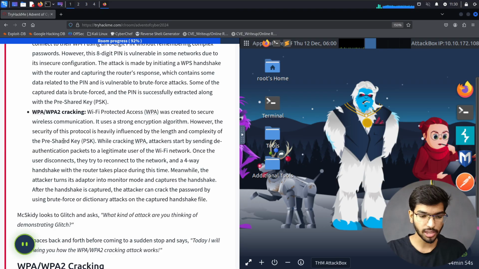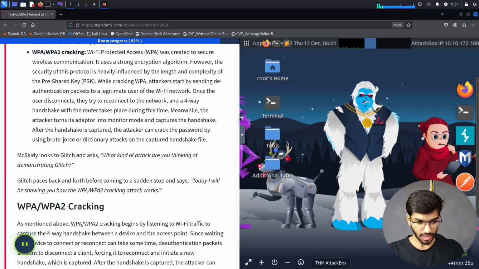The same thing happens with WPA, but we have a four-way handshake between the client, the router, and the system that is trying to connect, which is the client. Now, between the client and the router or the access point that you're trying to connect to, there's a four-way handshake that happens.